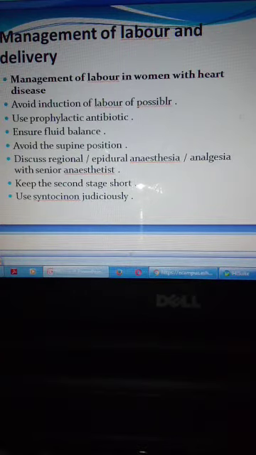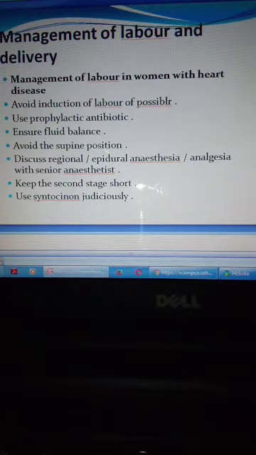Management of labor and delivery in women with heart disease should be in a tertiary center. Avoid induction of labor as much as possible, use prophylactic antibiotics for the indicated patient, ensure fluid balance, and avoid the supine position. Discuss vaginal delivery and epidural analgesia and anesthesia with a senior. Keep the second stage of labor short.